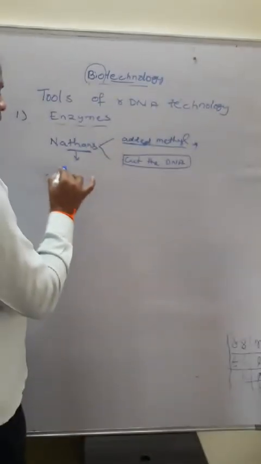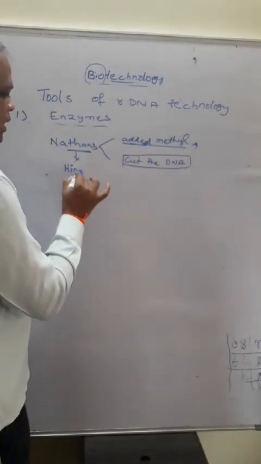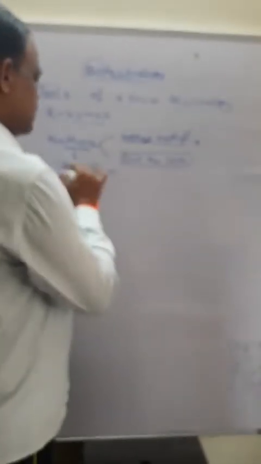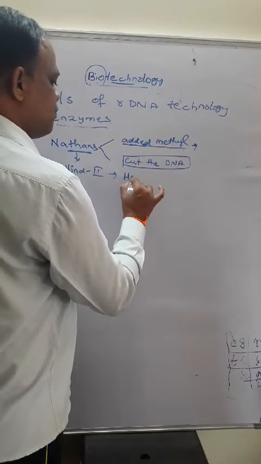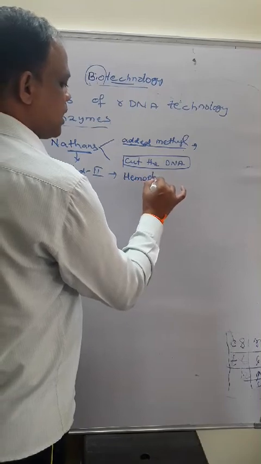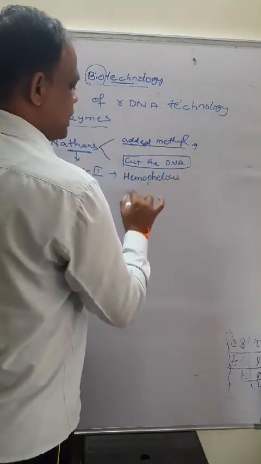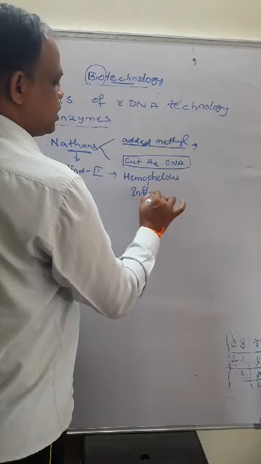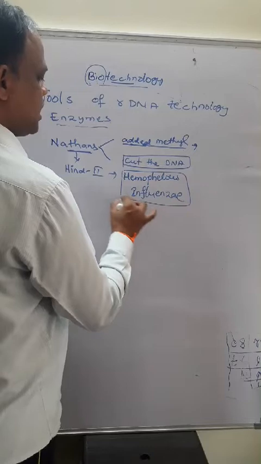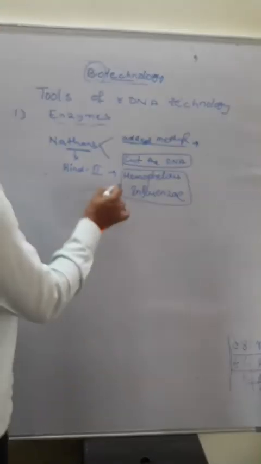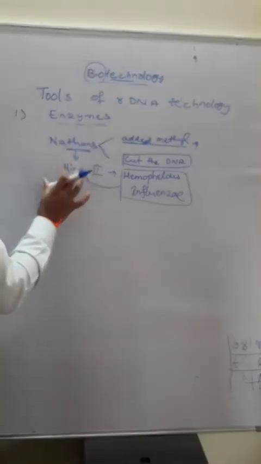Then, the first time, Nathans isolated the HindII enzyme in the bacterium Haemophilus influenzae. So this is a species of bacteria, and from this species Nathans first isolated the HindII enzyme.